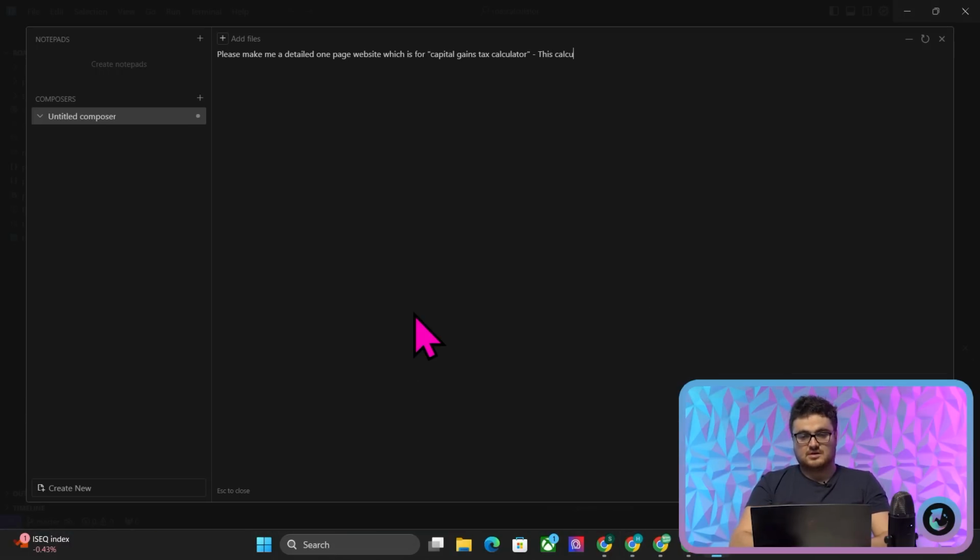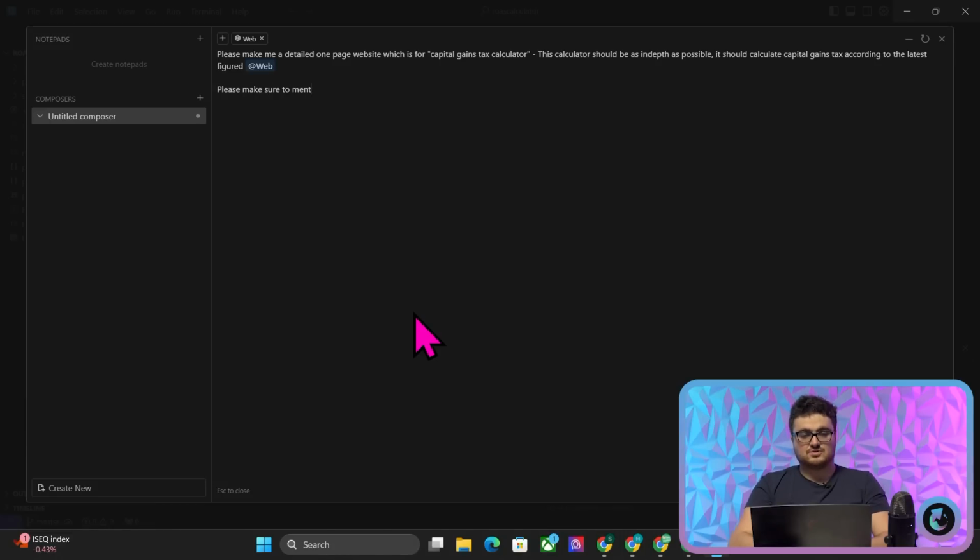This calculator should be as in-depth as possible. It should calculate capital gains tax according to the latest figures. And then I'm going to do @web, and what that's going to do is check what the latest tax is on capital gains.